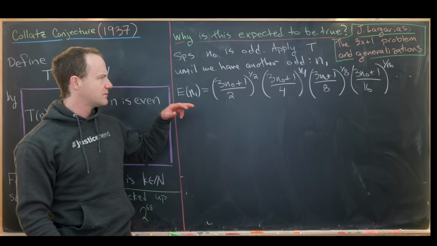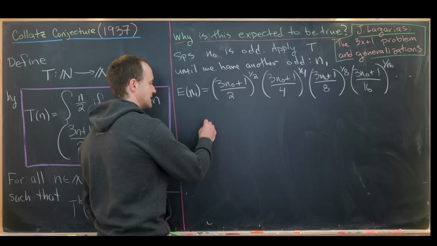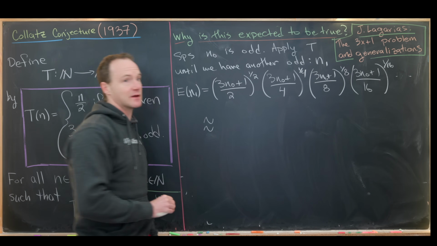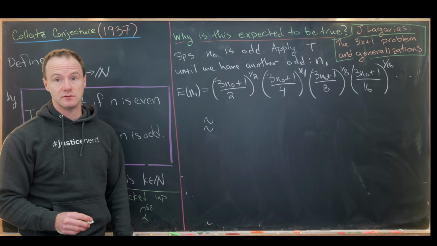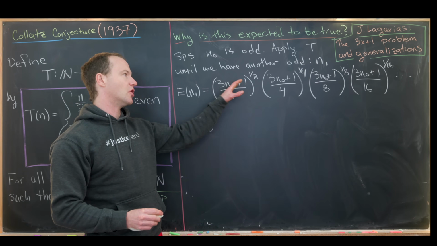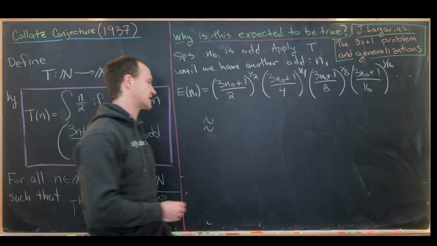Now it's going to be hard to deal with these plus ones, so let's approximate this. And remember, this is not a proof. This is an argument for why this is expected to be true. So it shouldn't be so bothersome that we're leaving off these plus ones via the approximation.